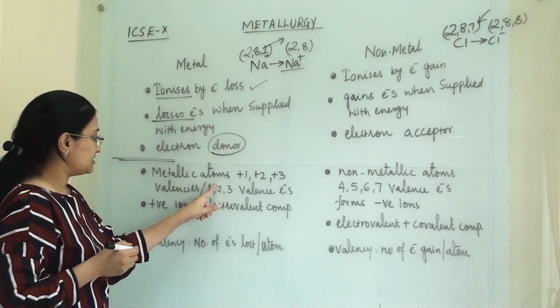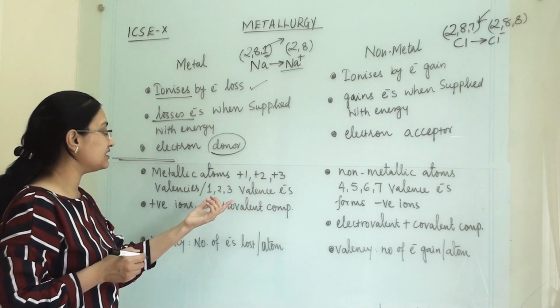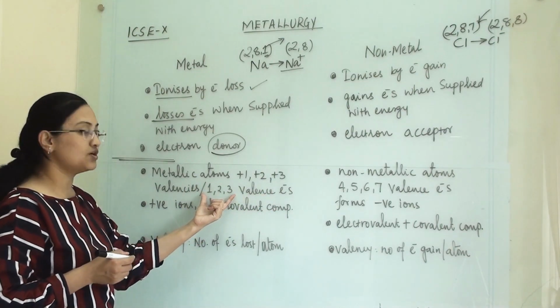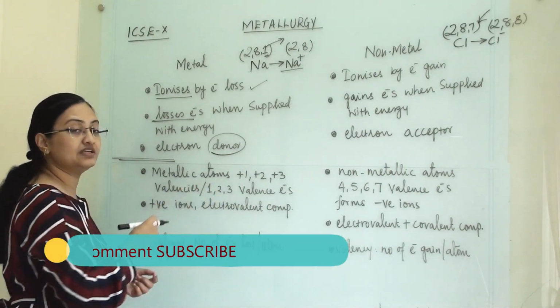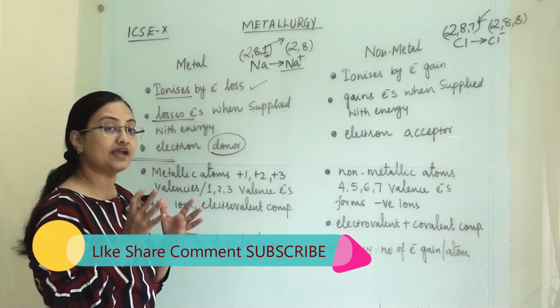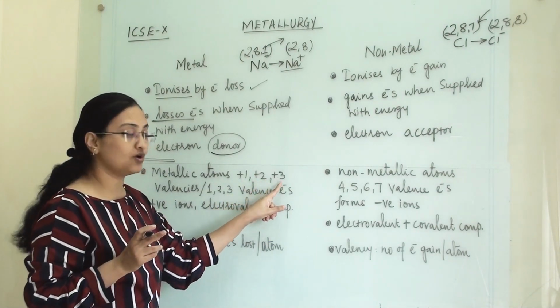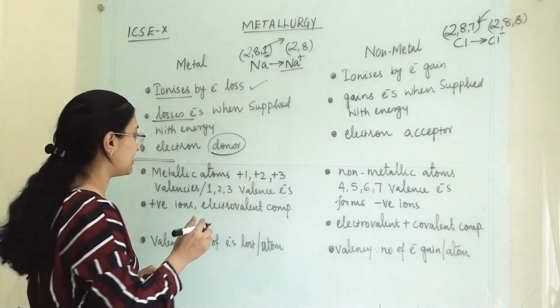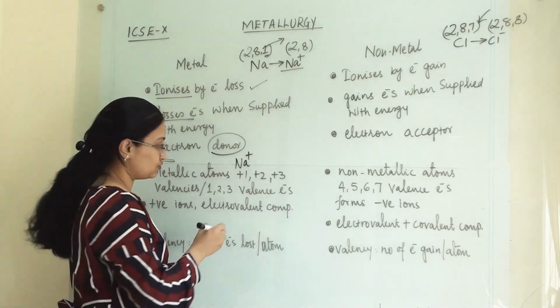Metallic atoms having valency +1, +2, +3, or they have valence electrons 1, 2 and 3. That means all these 1, 2 and 3 electrons they will donate and form positive +1 ion, +2 ion or +3 positive ion. So for +1 we can write example of sodium.